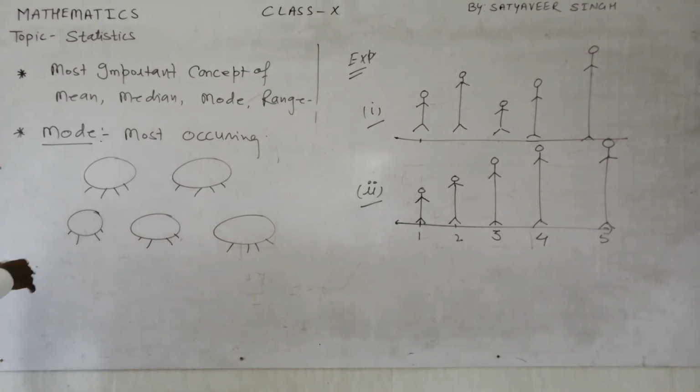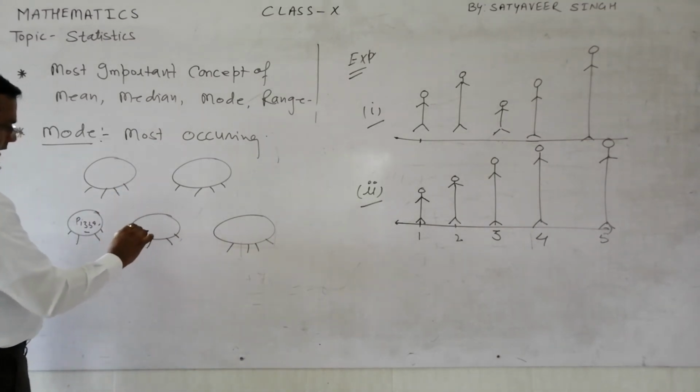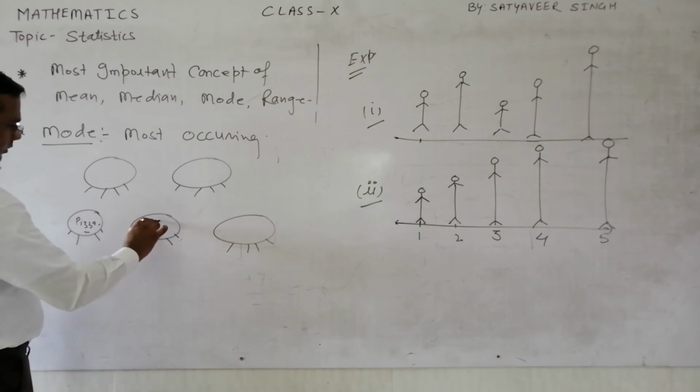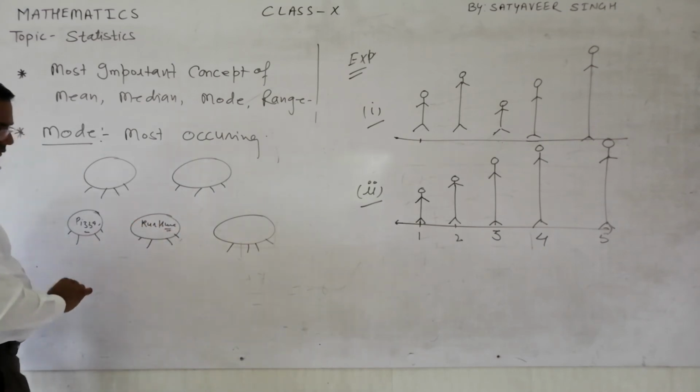Suppose I see some people standing or sitting all around this table. I have observed the menu they have ordered. I have seen whatever is kept on the table. Here there is something like pizza. Here, maybe you can say kurkure.